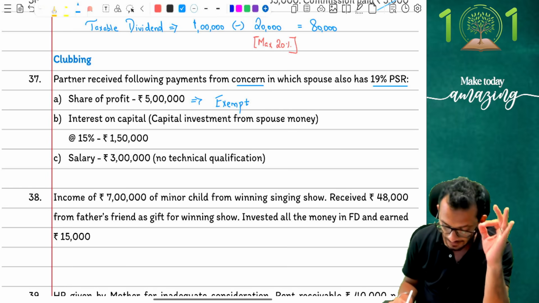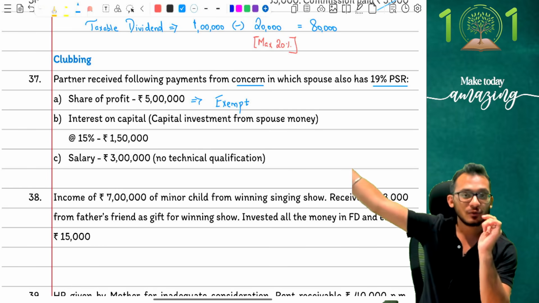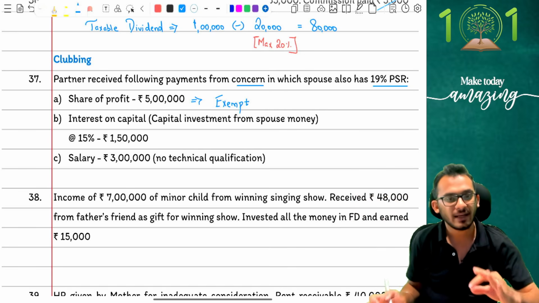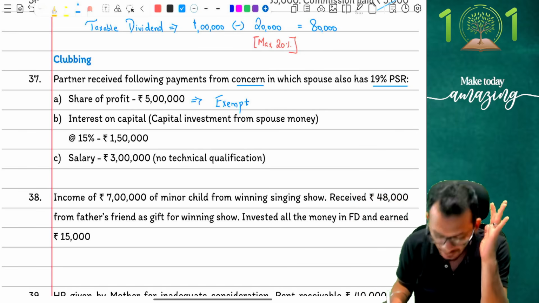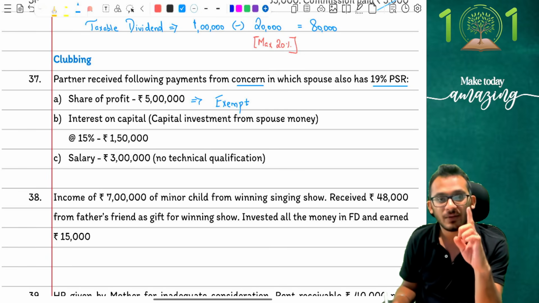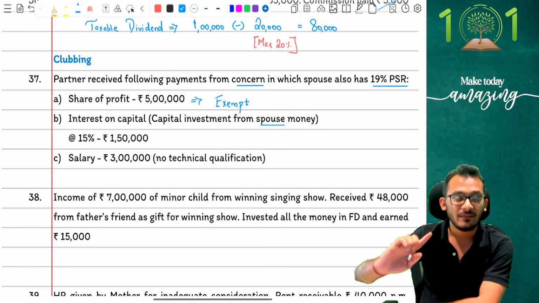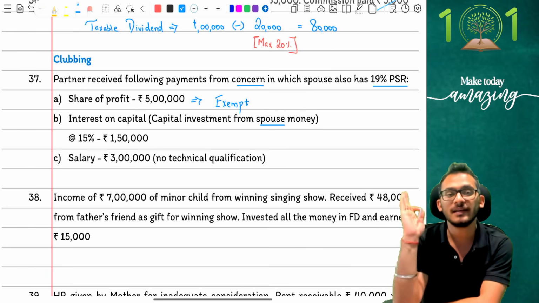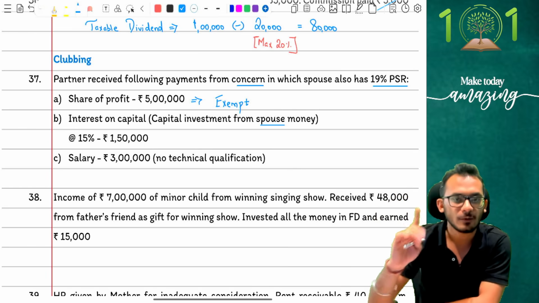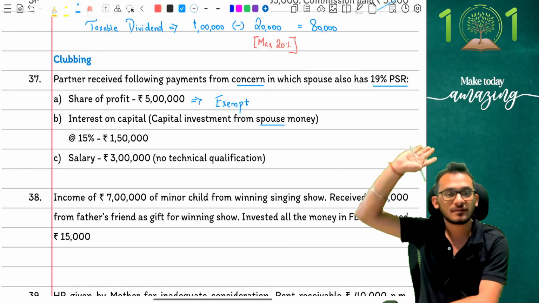Second, it says interest on capital, where the capital investment was from spouse money, meaning spouse gave me money, I put it in the capital of the firm, and I have now received interest on capital. The rate is 15%. The amount I've received is 1,50,000. Two things are triggered here. One, you need to realize that the money was given by spouse, and therefore income tax says where any money is given by spouse, whatever income is generated from that money will be taxable in the hands of the respective person. And therefore, even though I received interest on capital, this will be taxable for the spouse.